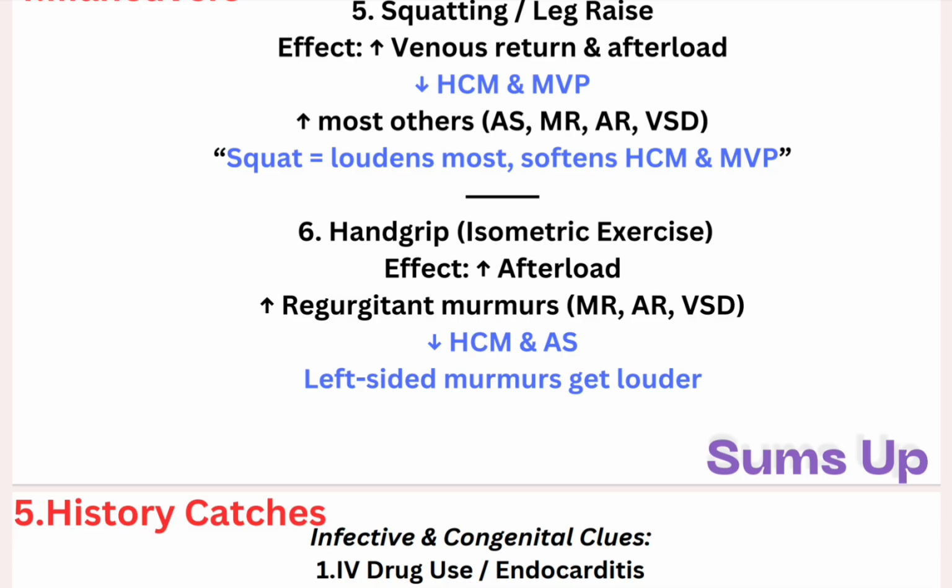If there is hand grip and a change in murmur is heard, this might be aortic stenosis most of the time, because in aortic stenosis the gradient across the valve decreases with this.